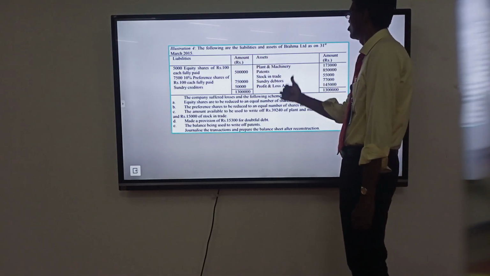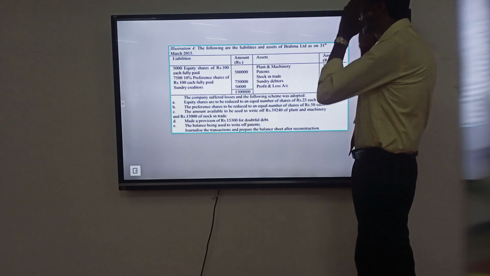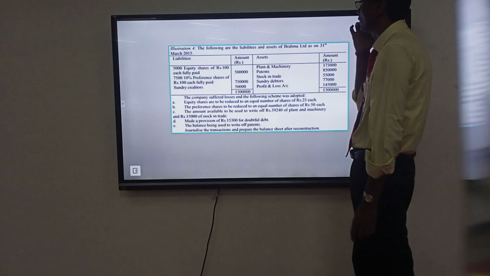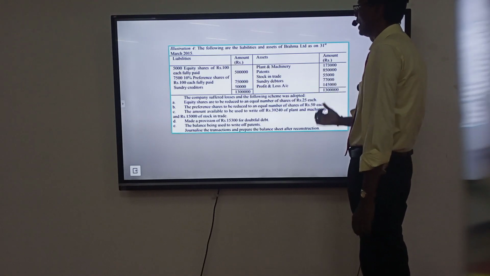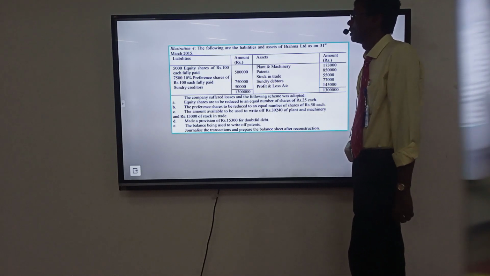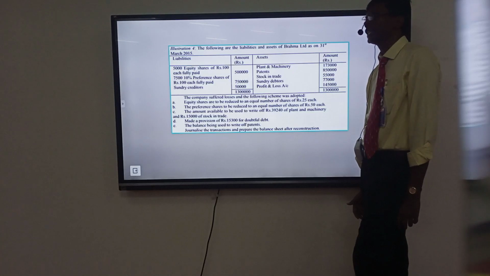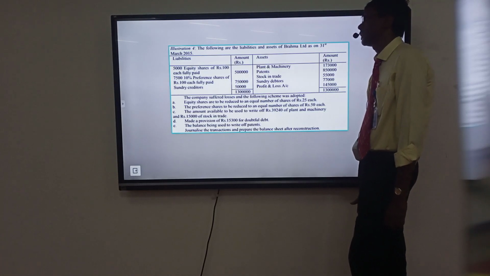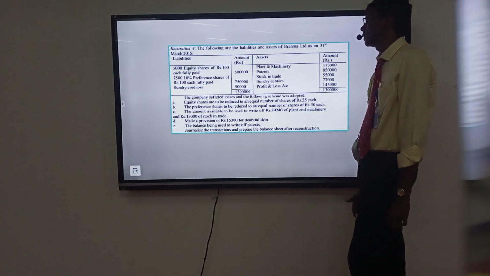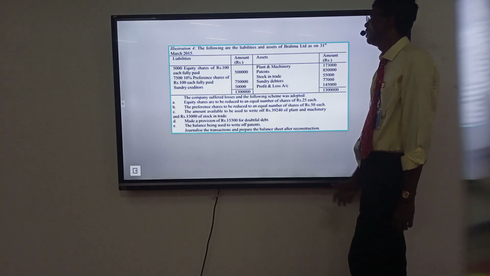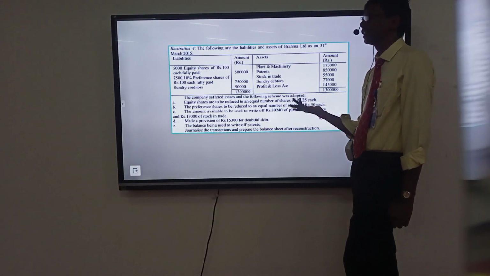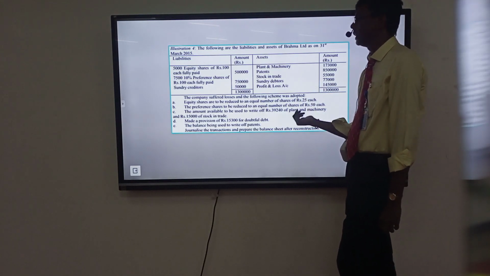The following are the liabilities and assets of Pharma Limited on 31st March 2015. Liabilities: equity shares of rupees 10 each, 5 lakhs, preference shares of rupees 100 each, 7,50,000, creditors. Assets: land and machinery, patents, stock, debtors, profit and loss account.